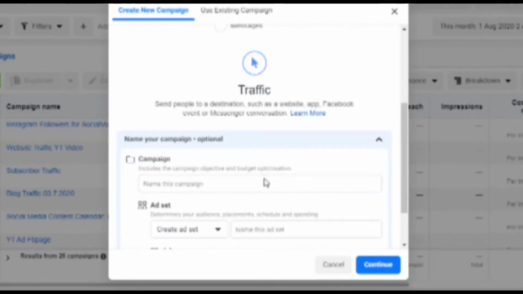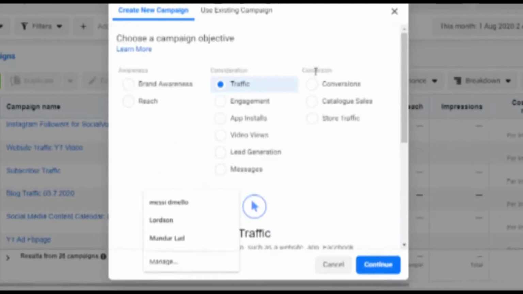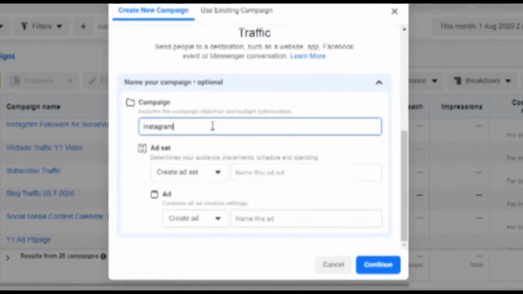So we'll put the name as something like Instagram followers, your page name, and your date, because you want to keep everything organized, like this one was created on the 29th and this one was created on the 2nd.